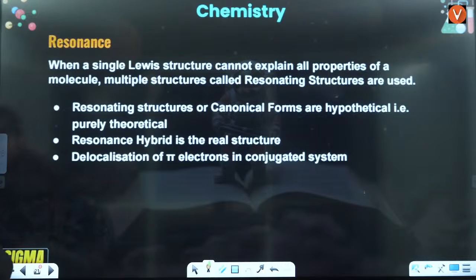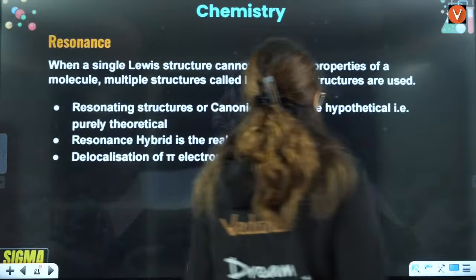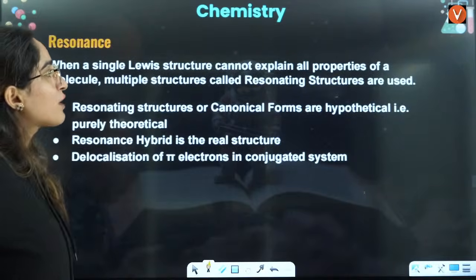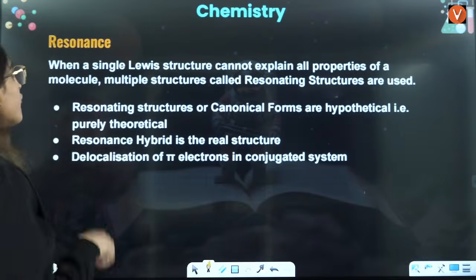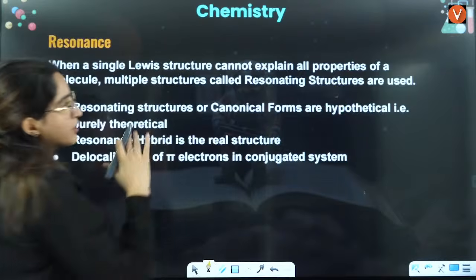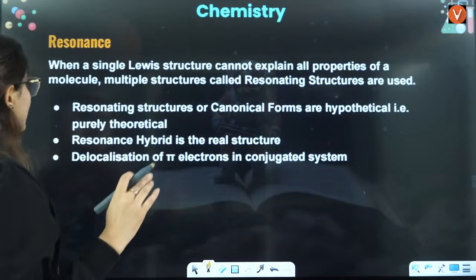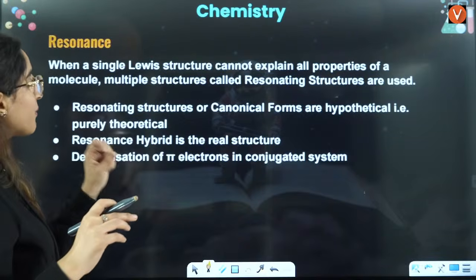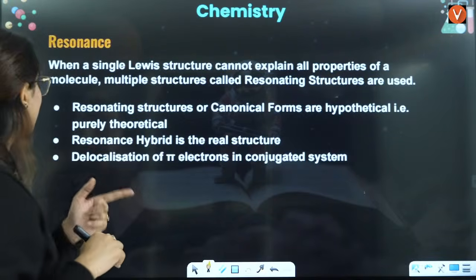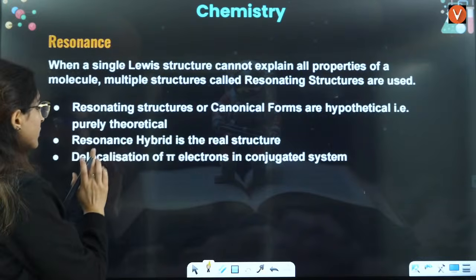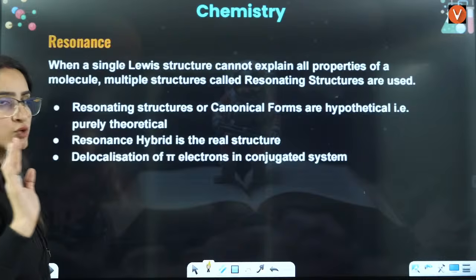Let's see this here. Resonance. When a single Lewis structure cannot explain all the properties of a molecule, multiple structures like resonating structures are used, right? For example, resonating structures are also called canonical forms, and they are also hypothetical in nature, right? Resonance hybrid is the real structure, delocalization of pi electrons, and conjugated system.